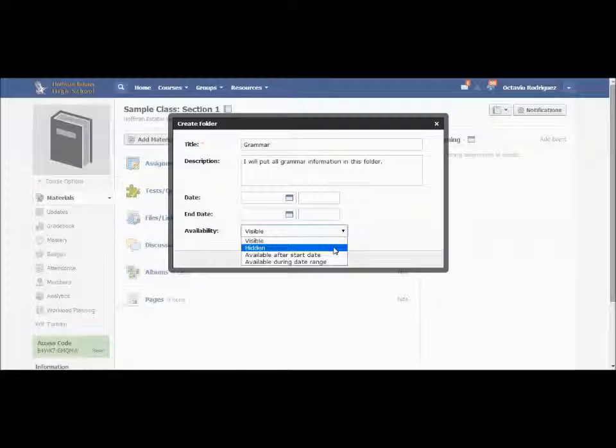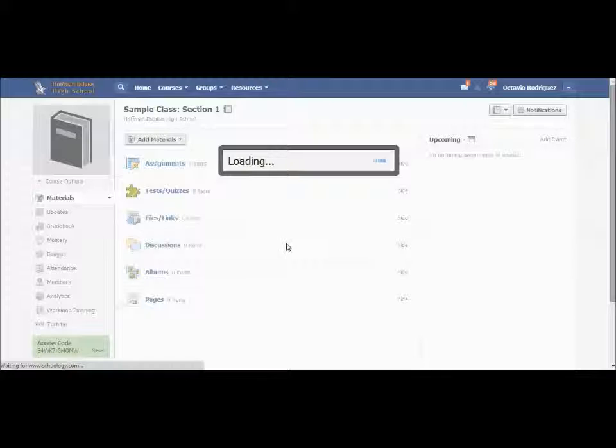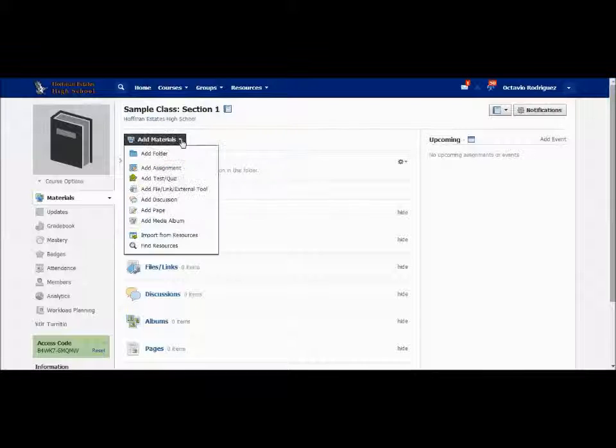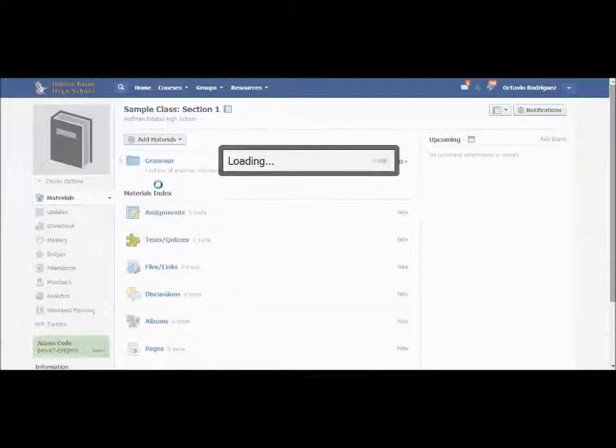Once you're done with that, you can actually choose accessibility if you want it to be like right now, if you want it later, if you want a specific date. That's totally up to you. And then you just hit create. Once you do that, you will see that you have created a grammar folder. Now inside that folder is where you're going to add all the other things for that specific thing, specifically grammar.